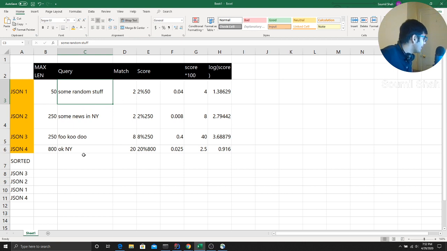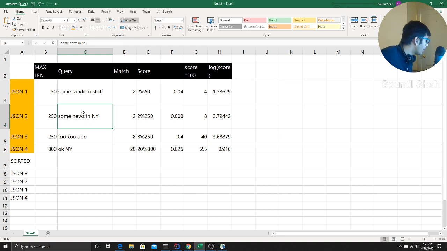Then let's say your query was some news in New York. This is your query. I convert that again into a list, and then I look at each word, for example, some, news, and New York, and ask what the frequency of these words is in that news. For example, if I have a long text, some came 4 times and news came 6 times, so the frequency of news is 6. And if New York is not there in the entire news, it's going to be 0.